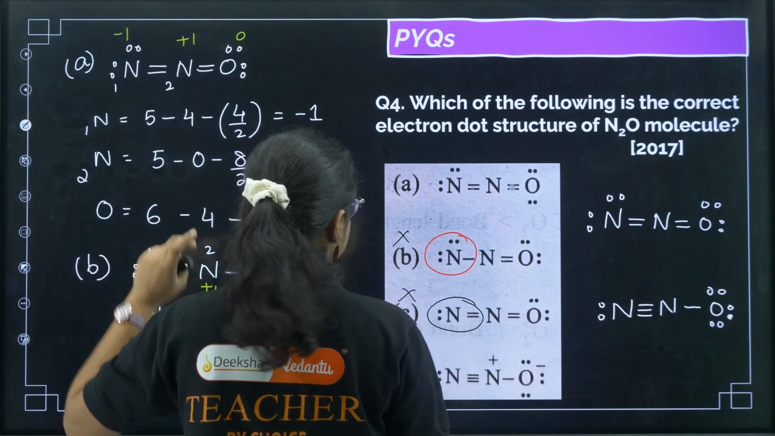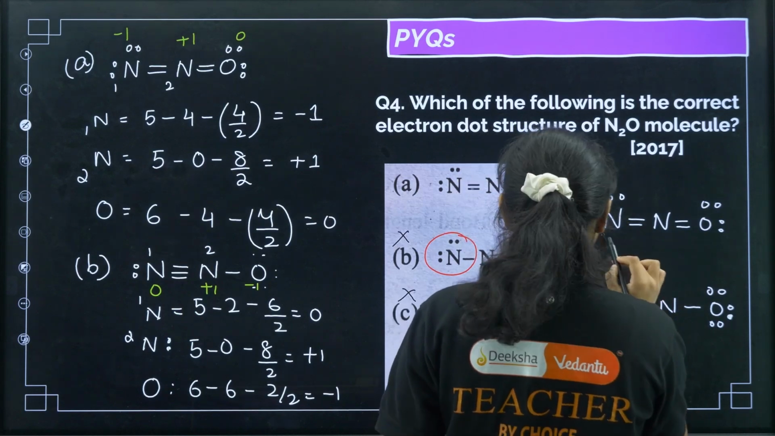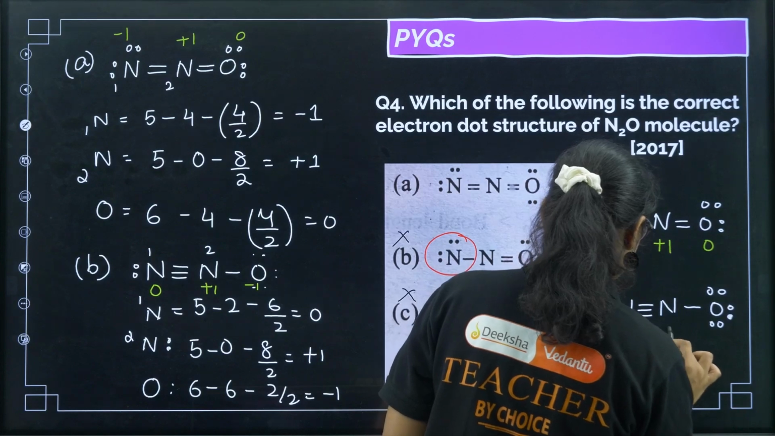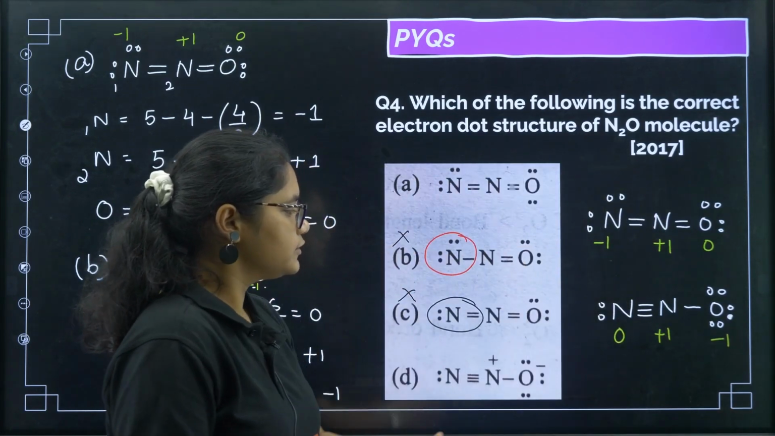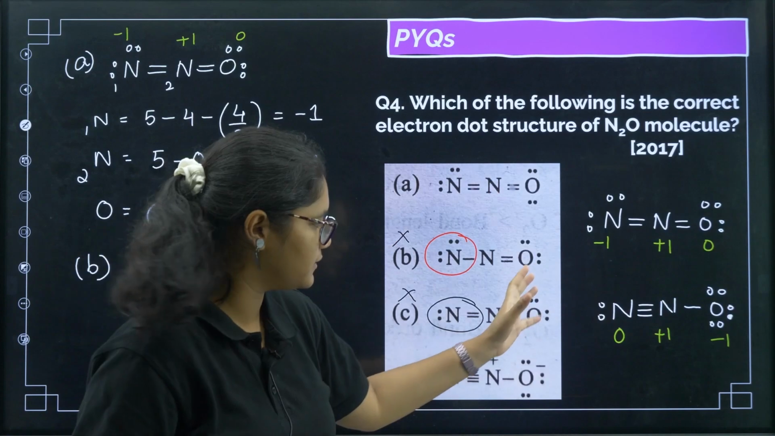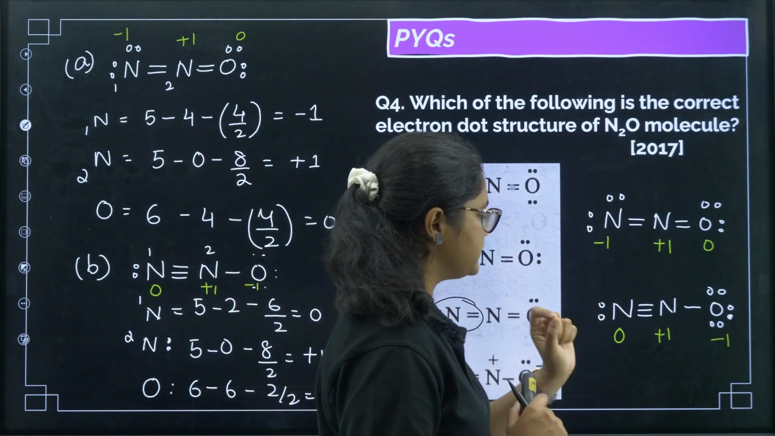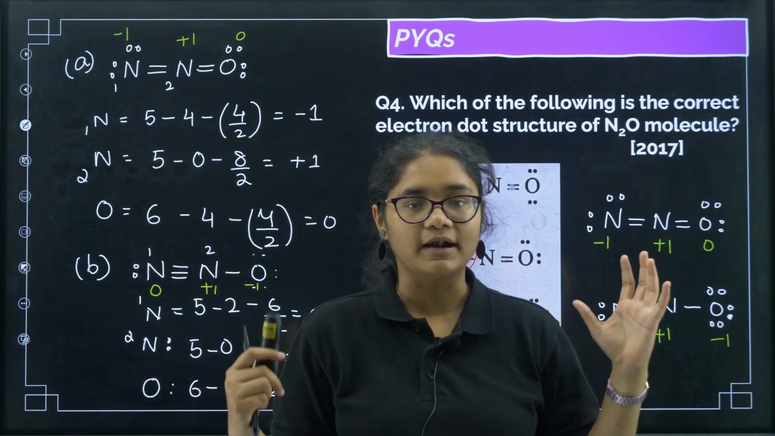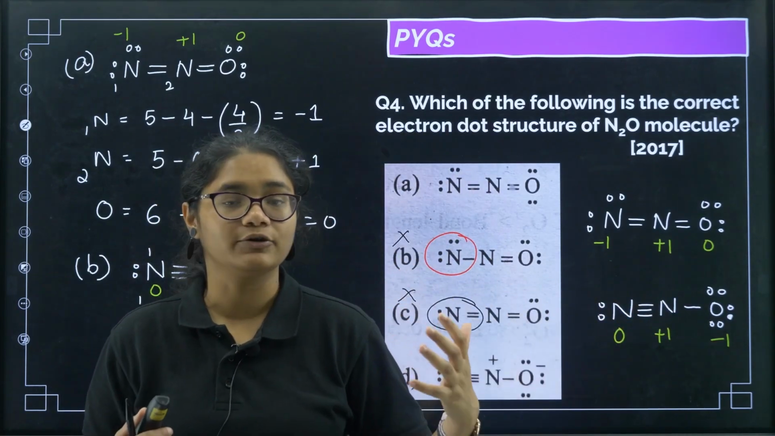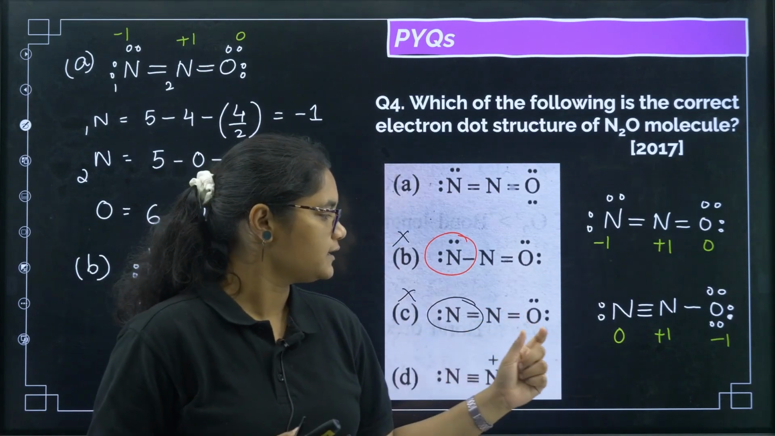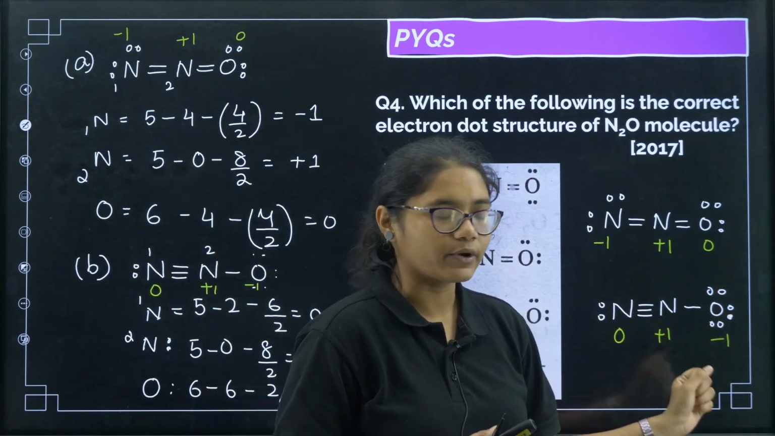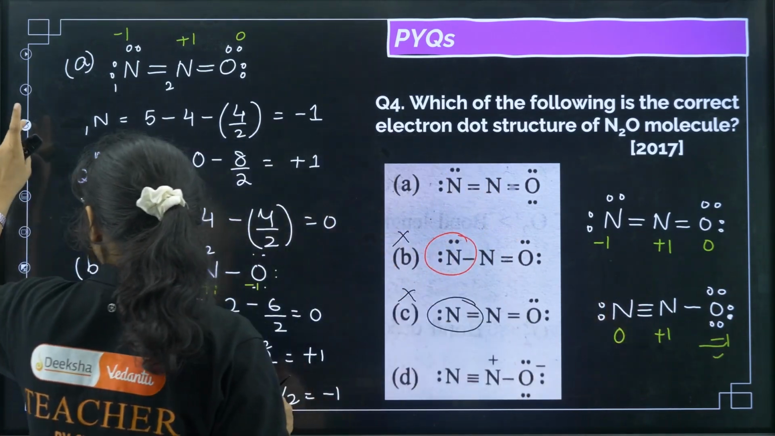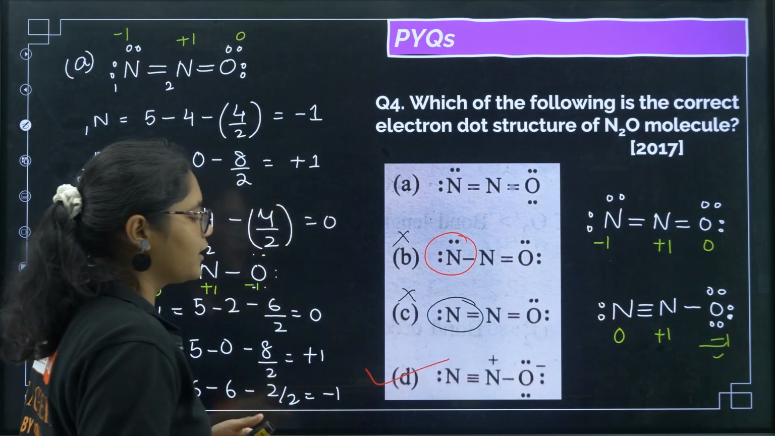Now if you see the charges here, this is minus 1, this is plus 1, this is 0, and in this case this is 0, this is plus 1 and this is minus 1. So these two structures seem to be the same on the basis of charge, but the question that arises is where the negative charge is more stable. You should always remember that negative charge is more stable on more electronegative atoms. Oxygen is more electronegative, so the negative charge on oxygen is more stable. So which is the correct structure? Option number D is the correct structure.